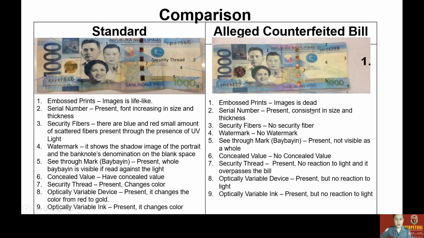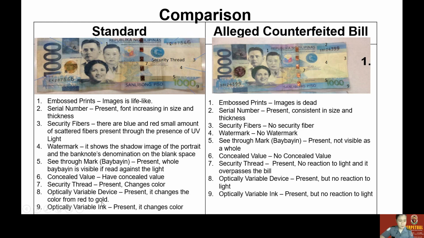Okay, moving on. Number eight, the optically variable device. In the standard, it is present there. Here, this is the gold one. It is present there, and it changes color from red to gold. If it's a fake one, it's also present there, but it has no reaction to light.